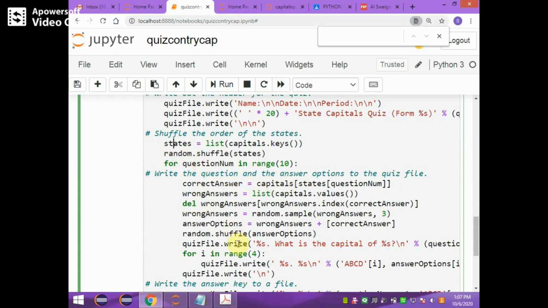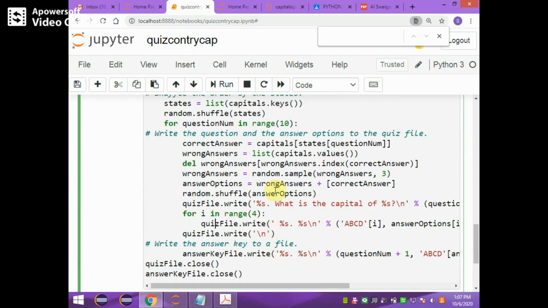As well as answers will be shuffled and wrong answers also concatenated. And the correct answer is also written in the answer key file by using the answer key file dot write method.